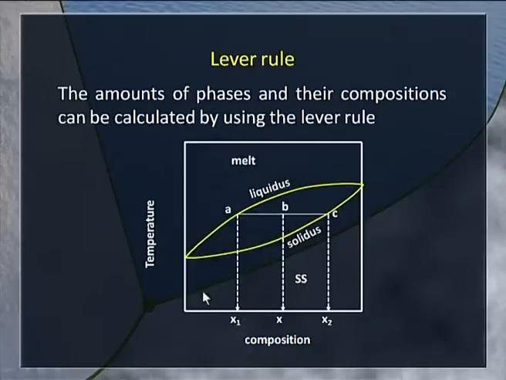The melt is richer in the low melting solid, whereas the solid solution that is formed is richer in the high melting solid.